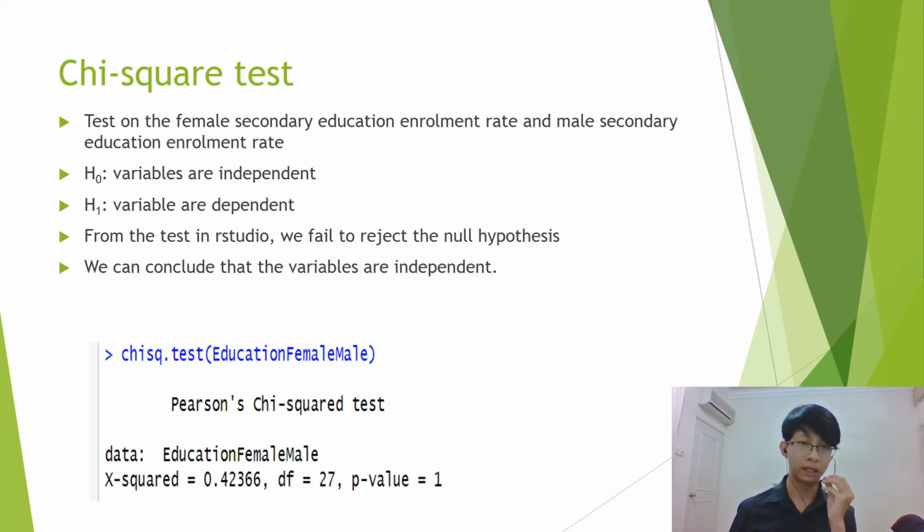We can conclude that the variables are independent. The figure below shows the chi-square test function from RStudio. We get that the probability value is equal to 1, which is greater than our significance level of 0.05. So we are unable to reject the null hypothesis. Let's go on to the next test.